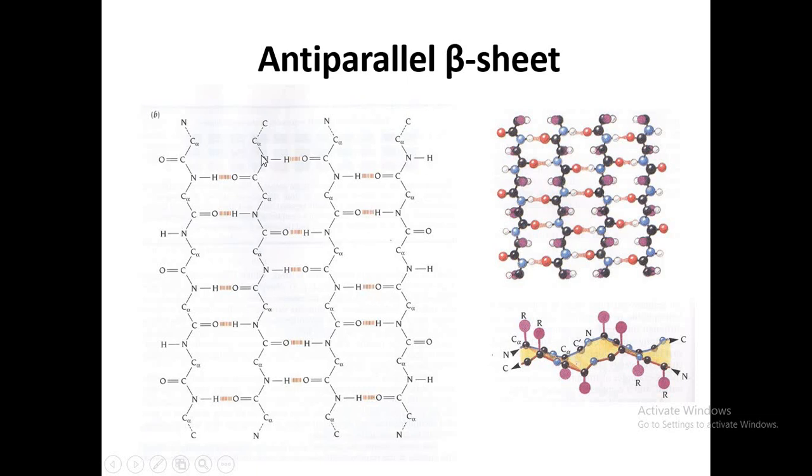Then the other strand that is present nearby has C to N direction, and the other strand has direction N to C. So when you have a beta pleated sheet that has opposite directions of beta strands in the sheet, it will be an anti-parallel beta sheet.